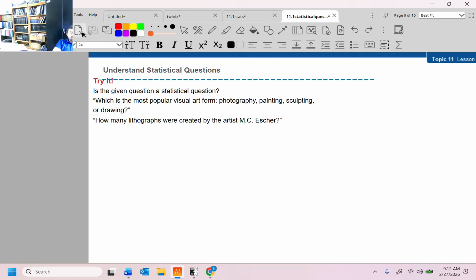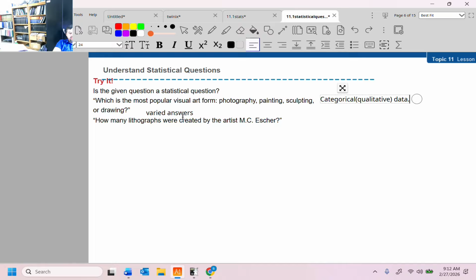All right, try it. Is the given question a statistical question? Which is the most popular art form? Photography, painting, sculpting, or drawing? That is definitely going to have varied answers. And I want to also categorize this. This is categorical, also known as qualitative data.